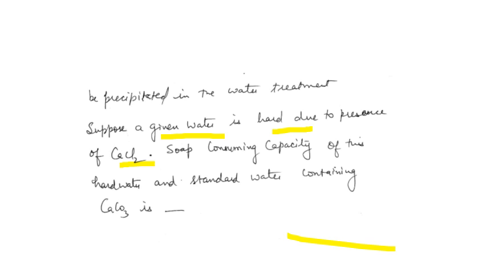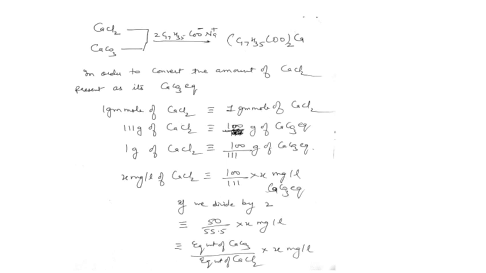So how can we convert it? The soap consuming capacity of this hard water containing calcium chloride and the standard water containing CaCO3 is compared. Here you can see the calcium chloride and calcium carbonate, and we are comparing them with the soap.